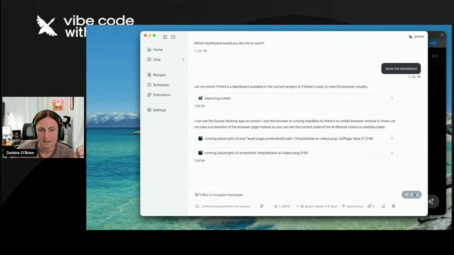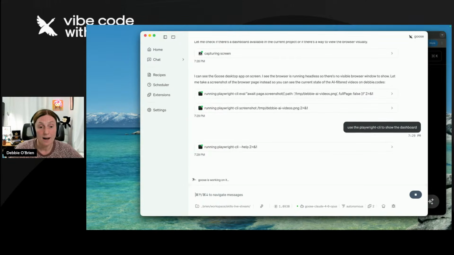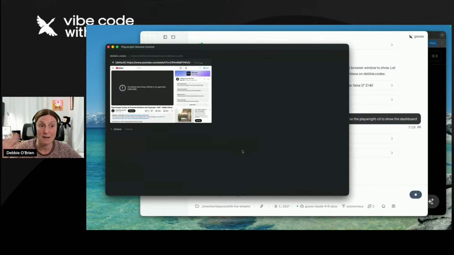All right, let's stop that. Let me get it again. Use the Playwright. Sometimes you might have to be specific. I think the dashboard one is a little bit of a dodgy command because it's like open, show. You've got to remember, this was only released about 5 days ago, so this could be improved for sure. But use the Playwright CLI to open or to show the dashboard. And if this opens up, then I'll be able to show you what I mean. It's running Playwright CLI help. Great. Now it should find the command. The command was show, not open.